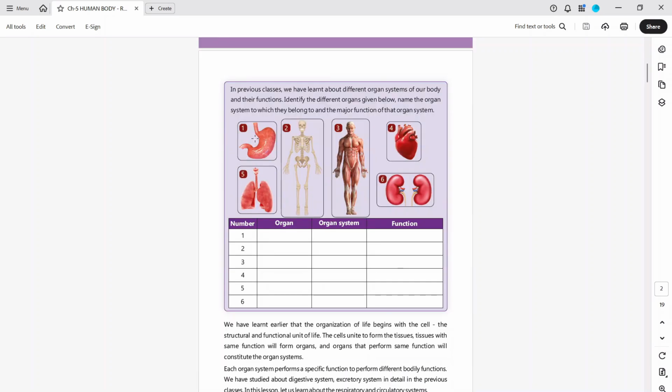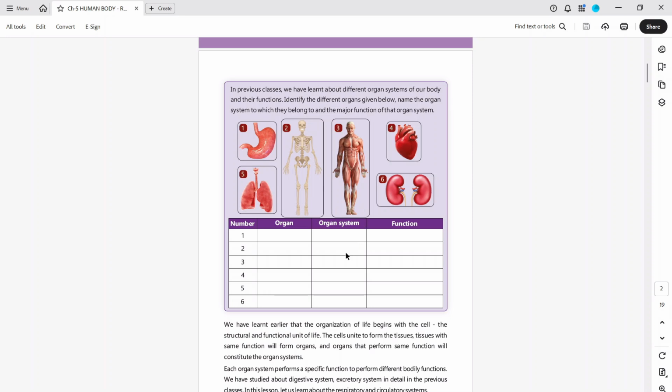So there are different types of organs, their organ systems, and their functions. First one is the stomach: digestive system, digestion of food. Second, skeleton: skeletal system, protecting our internal organs. Third one, muscles: muscular system, movement.